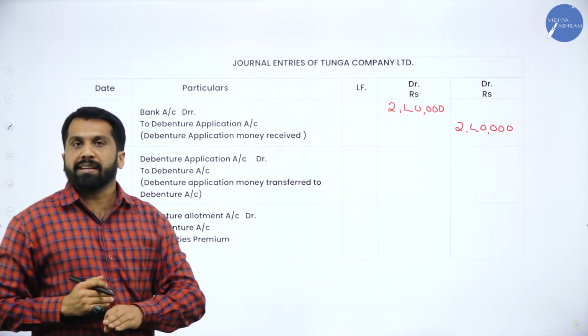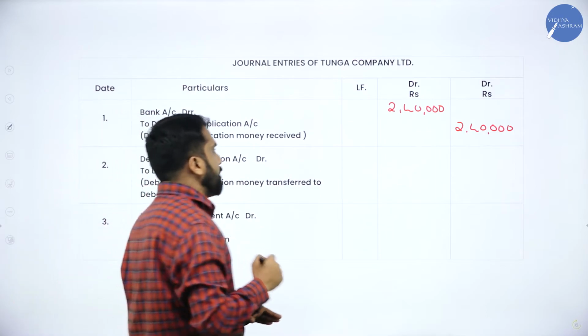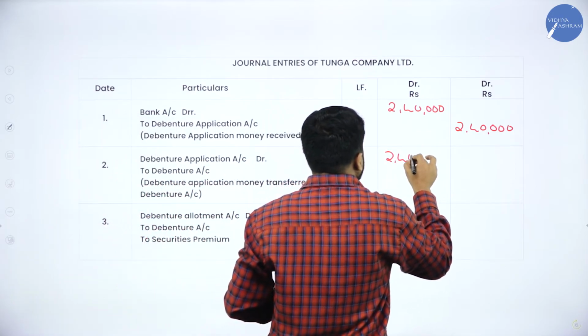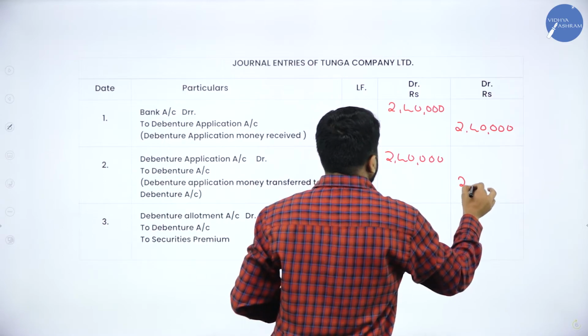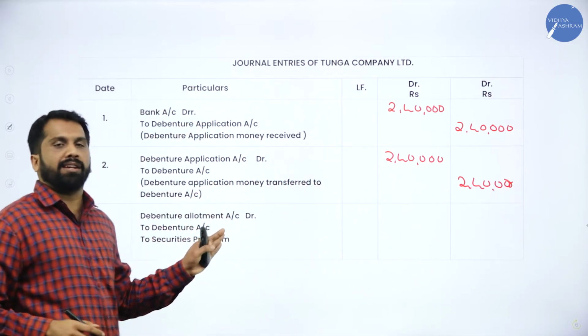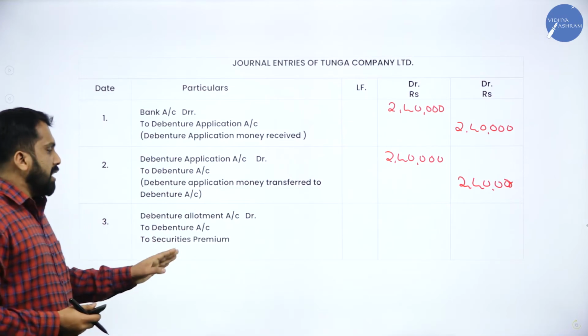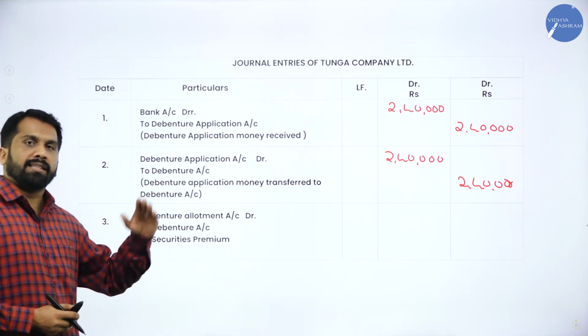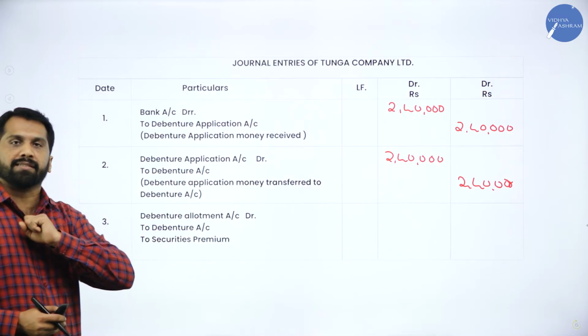For application, how many entries we have? 2. Same number. 2,40,000 and 2,40,000. Narration, it is the same narration for every problem. If I miss out any narration, the previous problem narration itself you can copy.